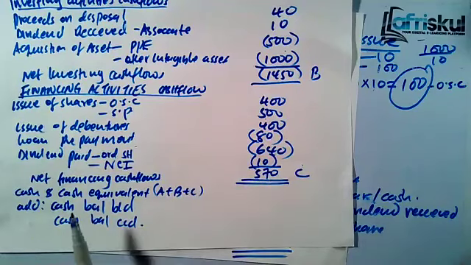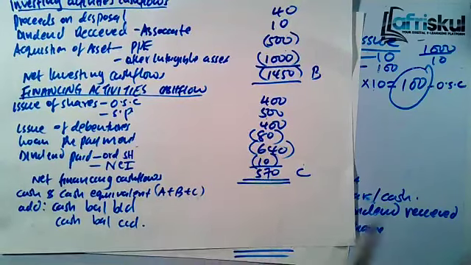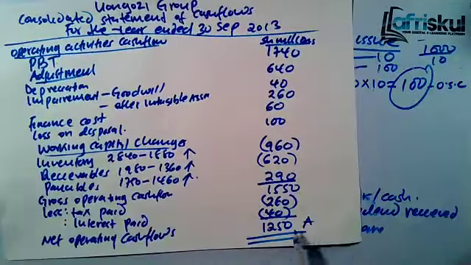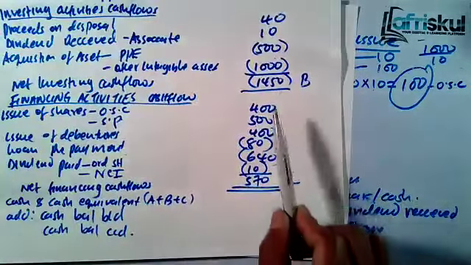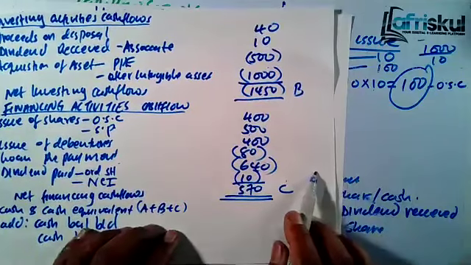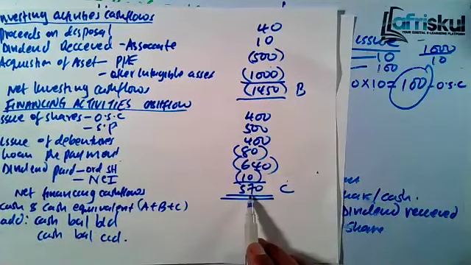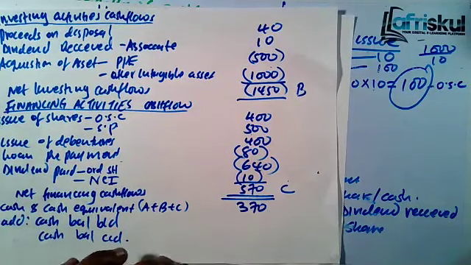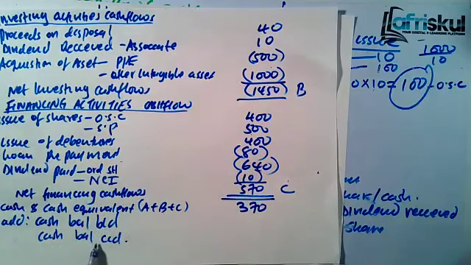Now to get cash and cash equivalent, it's A plus B plus C. So our A was 1250, you add 1450, which is a negative, and then you add this 570, and you'll get 370. Then we add balance brought down so that we can get the balance carried down.